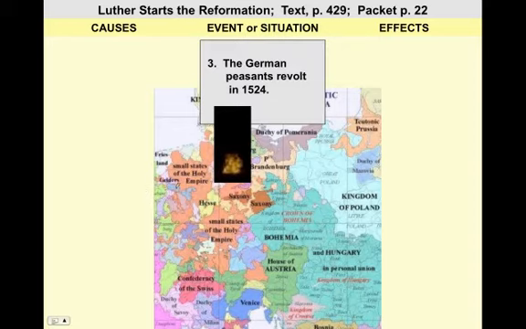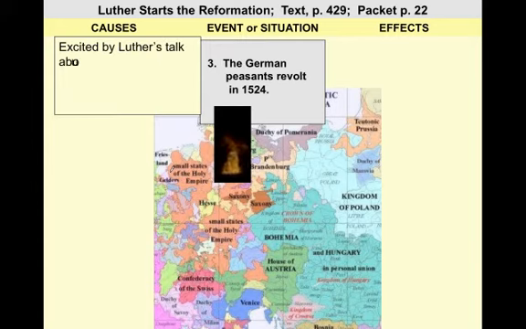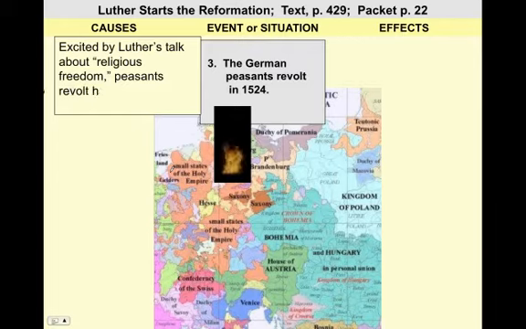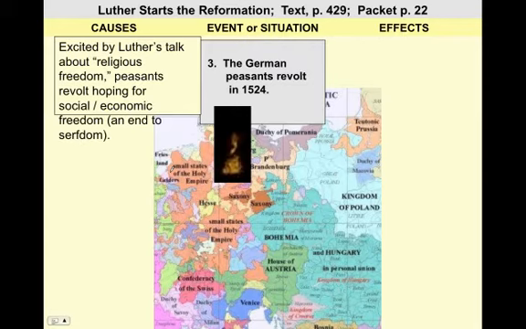Alright. What caused the peasant revolt in 1524? Causes: the peasants were excited by Luther's talk about religious freedom. The peasants revolt, hoping for social and economic freedom and an end to serfdom.